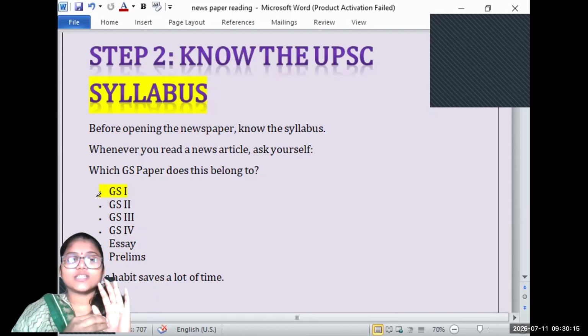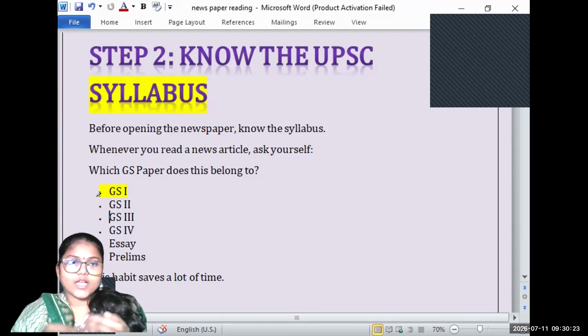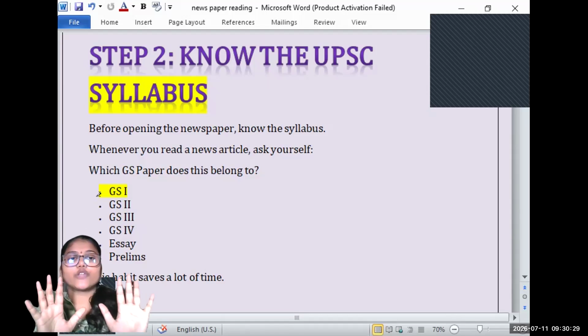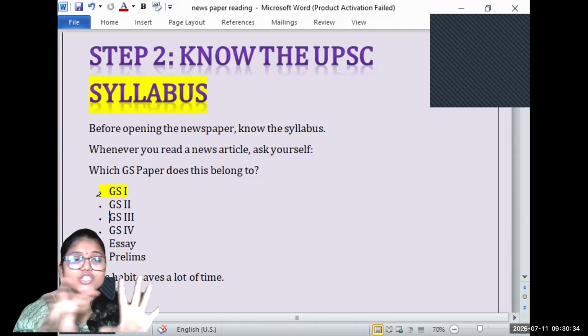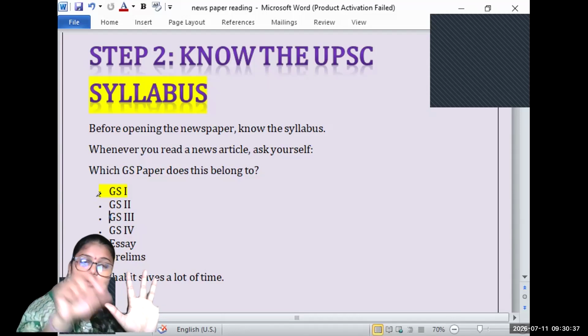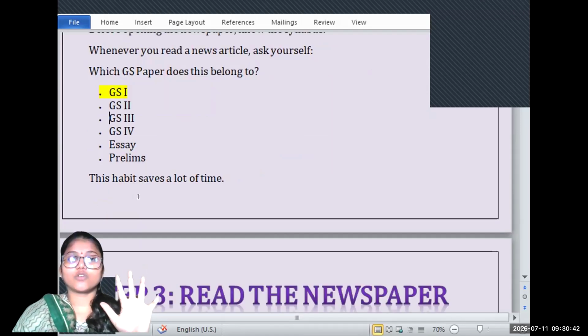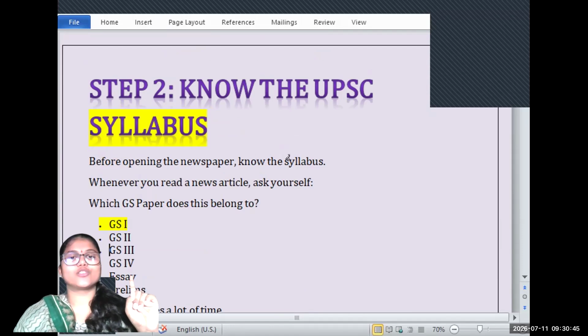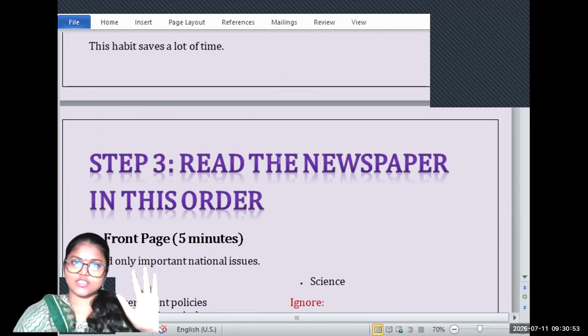For the first instance, sometimes you feel an article is relevant, and on the second reading, when you start reading, you feel that it is not relevant. That will come through exercise. When you practice again and again, it will come. But for now, prepare a virtual template in your brain and start fetching like a fish. Which articles will fit into the box of the syllabus? For that, you need a thorough analysis of your syllabus. If you don't have it, this is not possible.